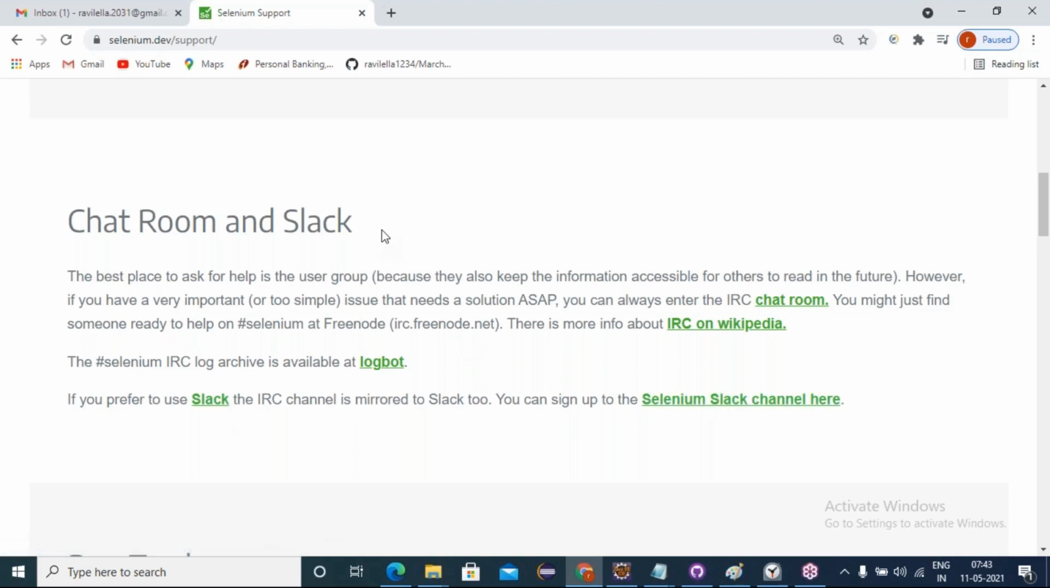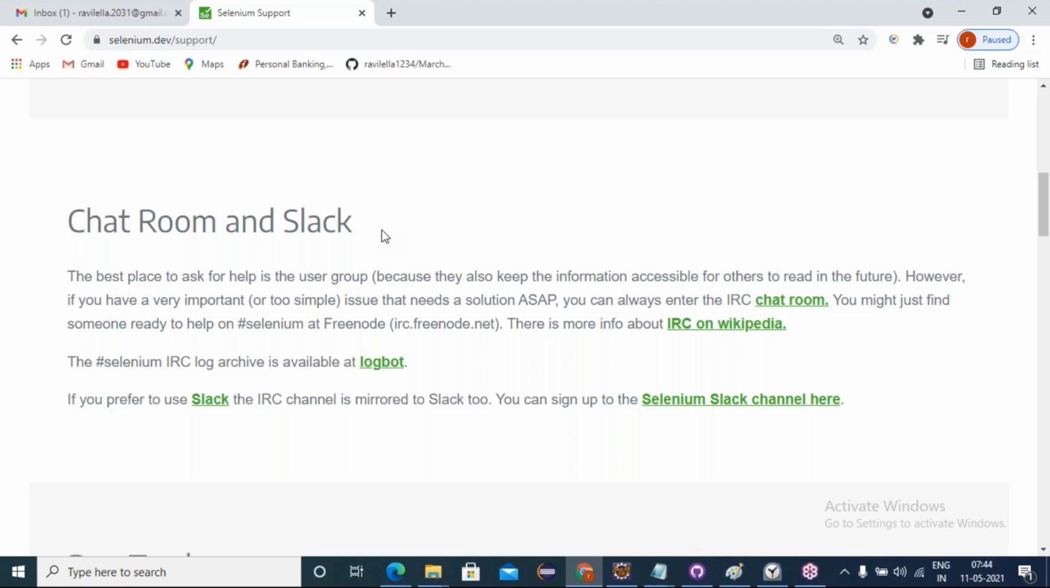So generally, helping communities will be there for licensed software. They'll have a support team, a call center number, and we have to call that person only. Outside people cannot take support or resolve the issue that way.